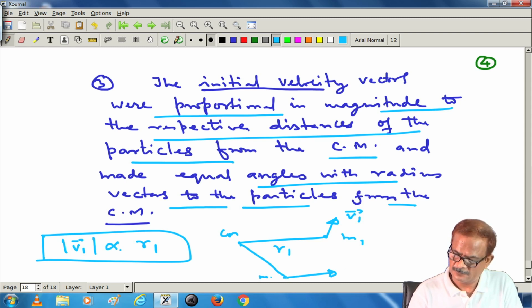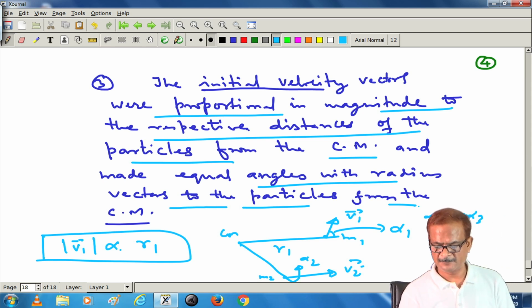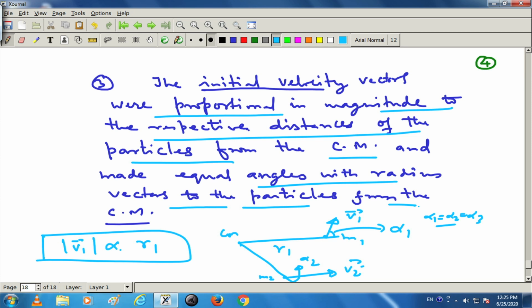If this is m2 and this is v2, these angles are equal. I write this angle as alpha 1 and this one as alpha 2, and similarly alpha 3 for the third particle. So alpha 1, alpha 2 and alpha 3 are equal, being made with the radius vector. And with a comprehensive treatment, all these things can be carried out.